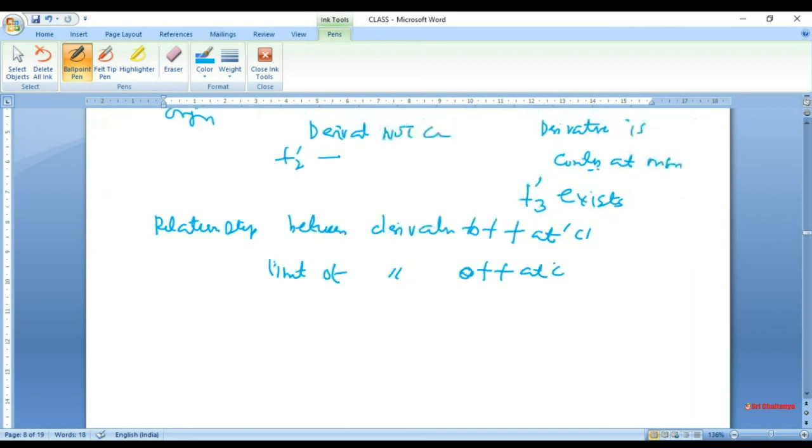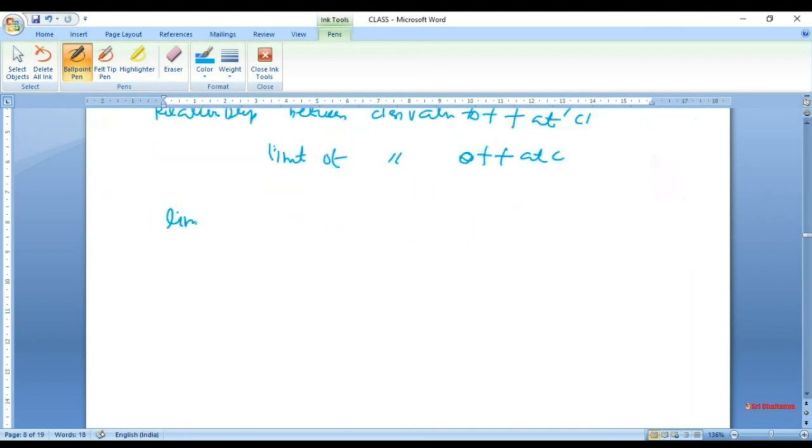Means you want to explore how the limit as x tends to c of f prime x and the value f prime c match, how do they agree, what is the relationship between these two.